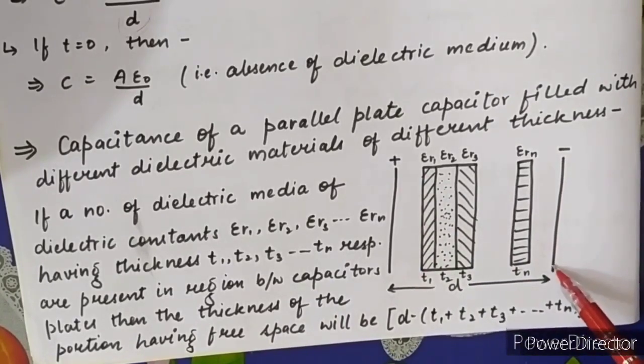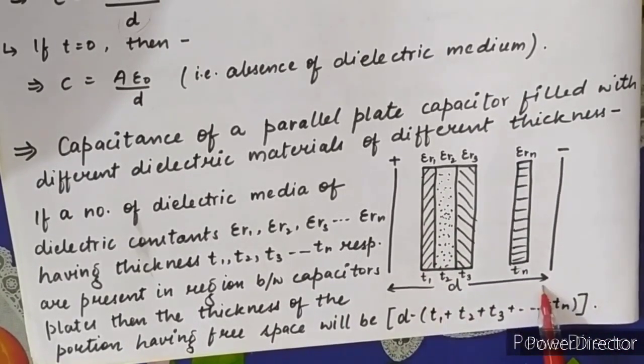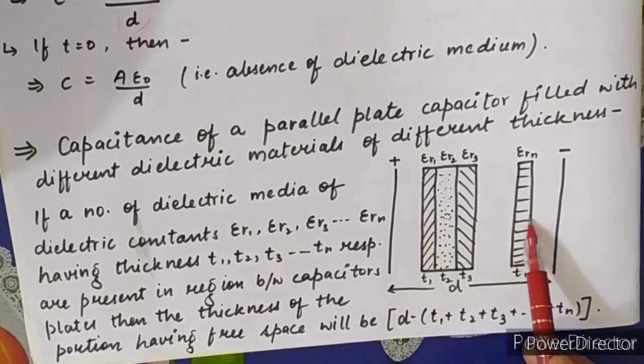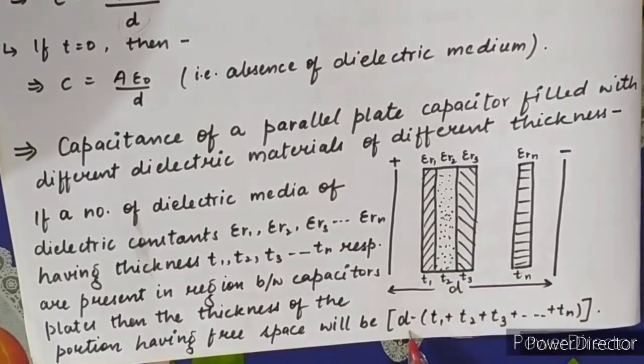This thickness is D minus the sum of all the thicknesses of the dielectric materials, that is D minus (T1 plus T2 plus T3 and so on up to Tn).